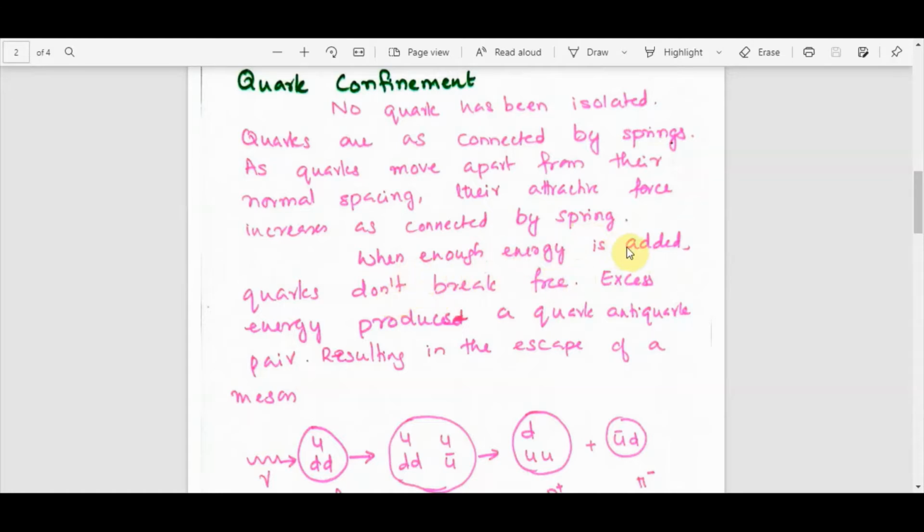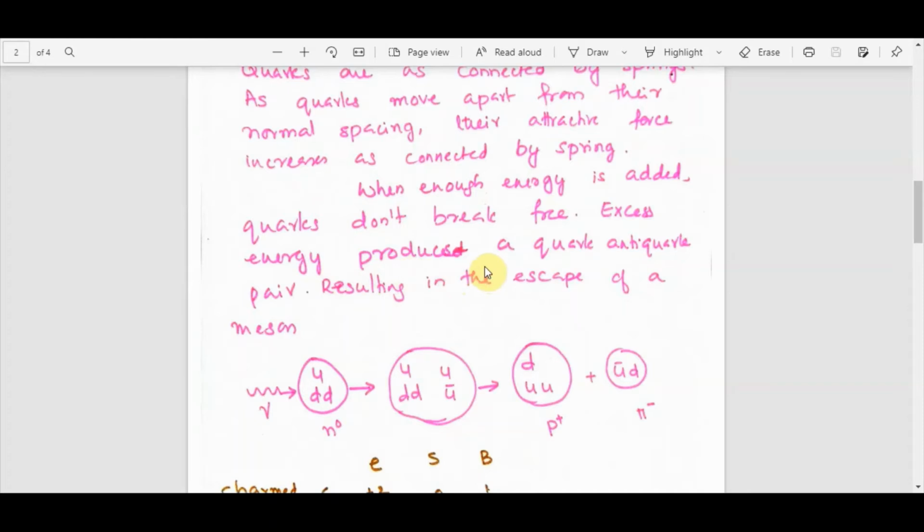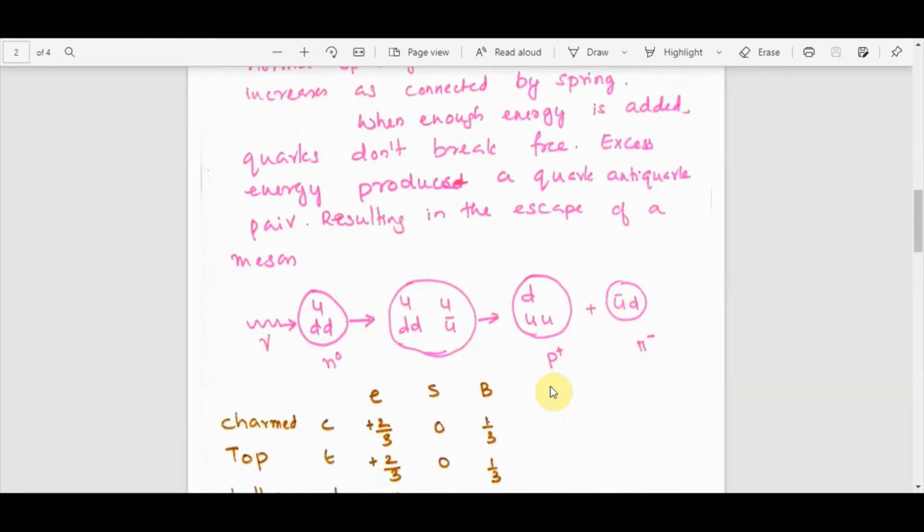When enough energy is added to the quarks, they don't break free or become free quarks. But the excess energy is used to produce a quark-anti-quark pair. This results in the escape of a meson. Mesons consist of a quark and an anti-quark. Let us see a neutron which interacts with a gamma ray photon. It gains energy. That excess energy creates a quark-anti-quark pair.